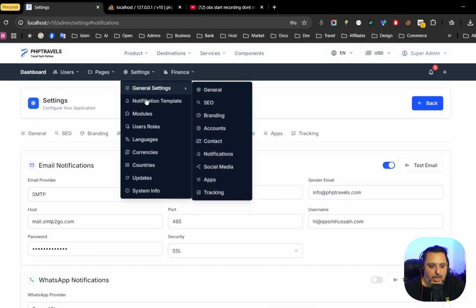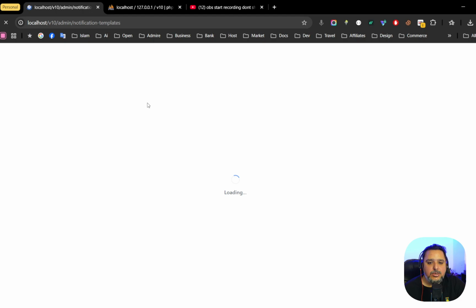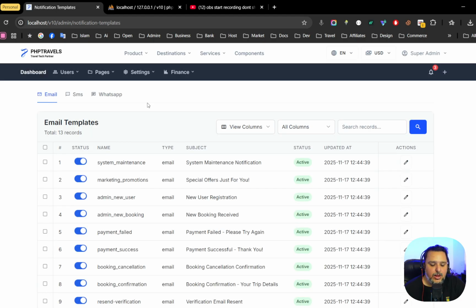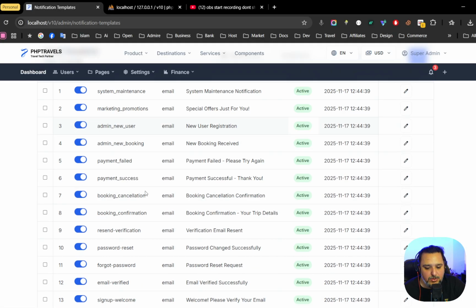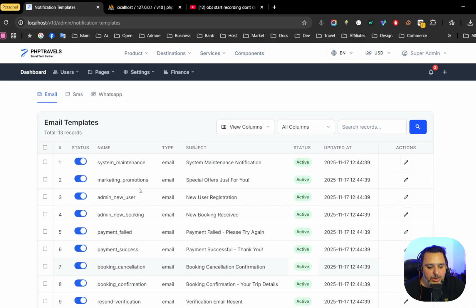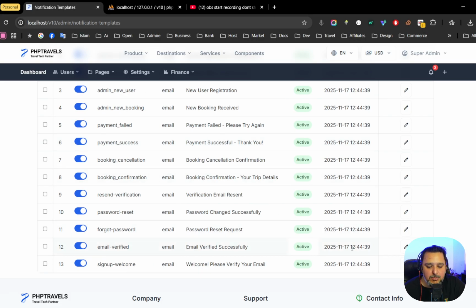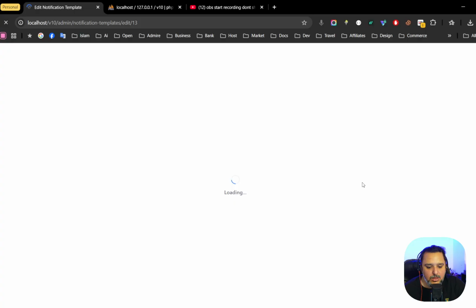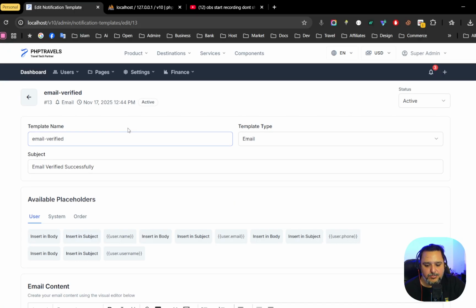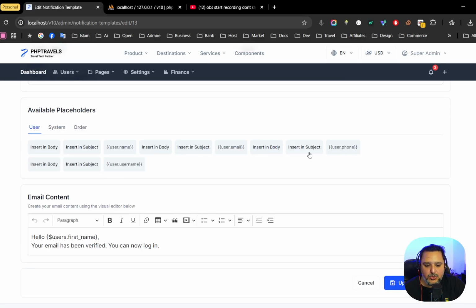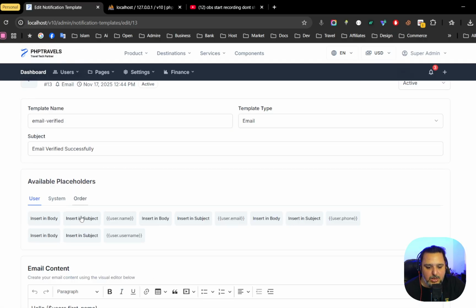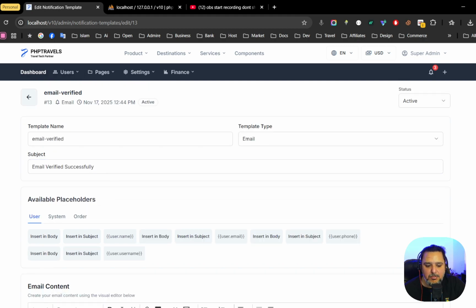And along with that, we have notification templates as well. Before, we didn't have that. For example, when it comes to email, you can customize any email template. We're still working on it, and it's definitely going to be improved. For example, there is an email verification. You just edit that, and you can see this is the template, and these are the parameters by default. You can add any parameter from the database, from the system. So these are the system parameters, these are the order parameters. So it can be customized further, and it's completely customizable.